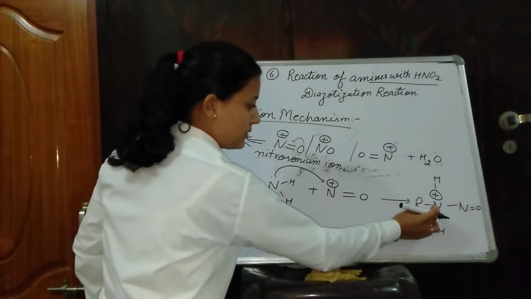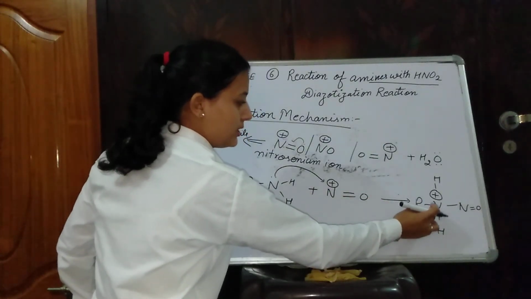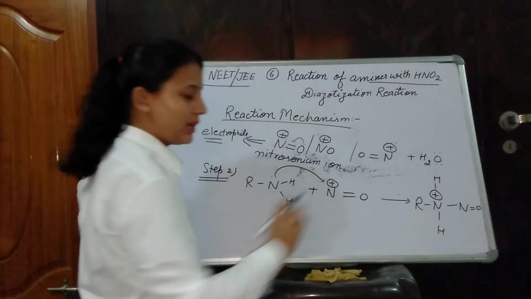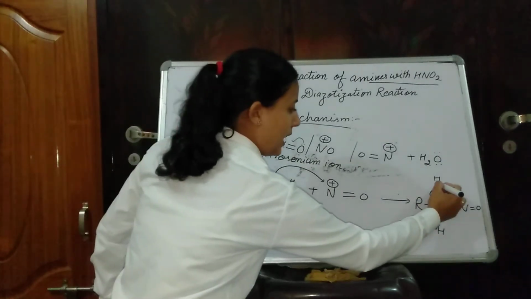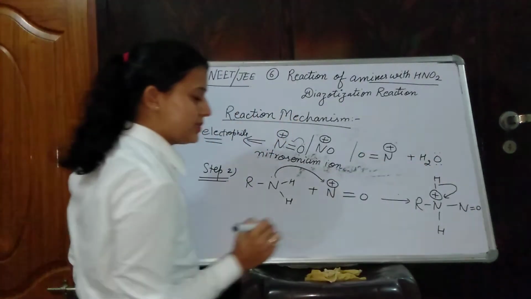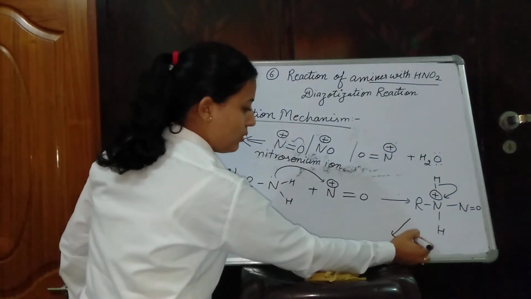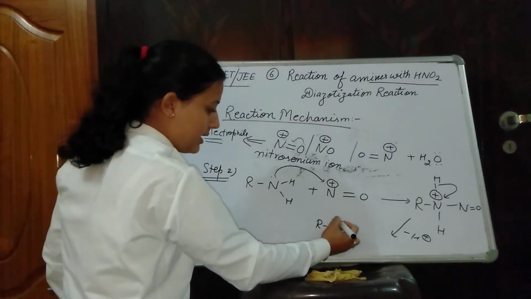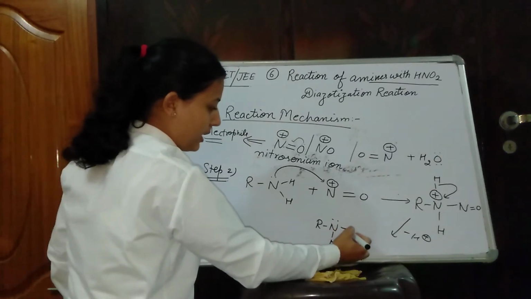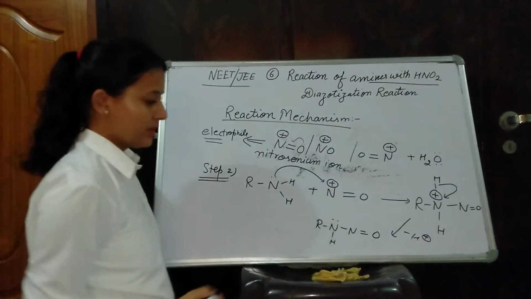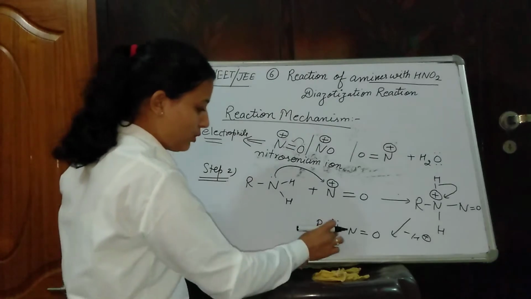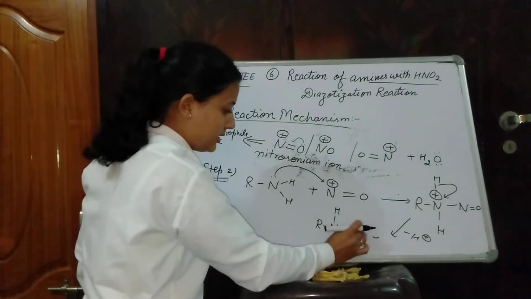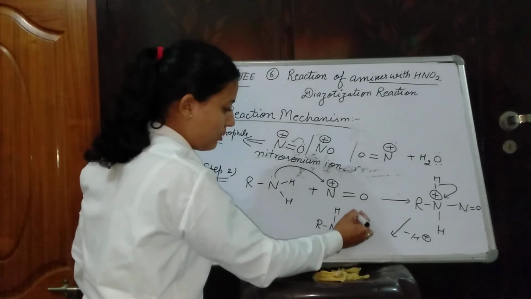Now in this molecule the positive charge is present on an electronegative atom. That's why hydrogen will shift its electron to this nitrogen atom, with removal of H positive and generation of R N H and double bond O. This type of molecule here. You can also represent this molecule in this way. This is H and this is N double bond O.